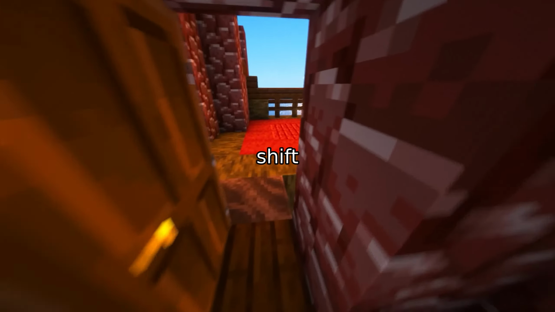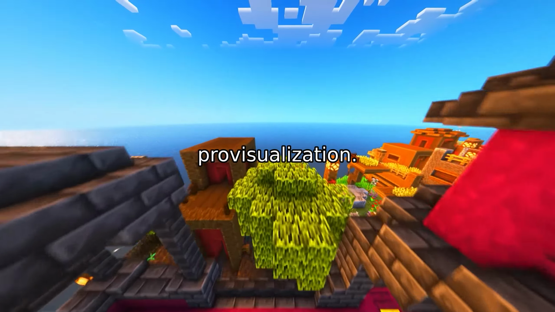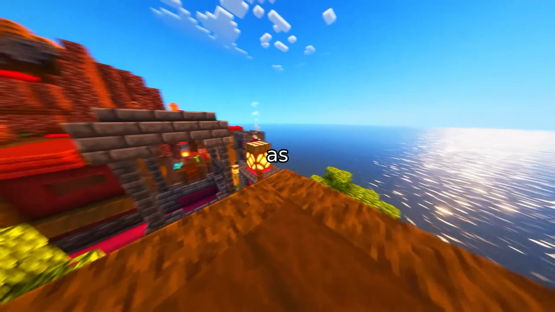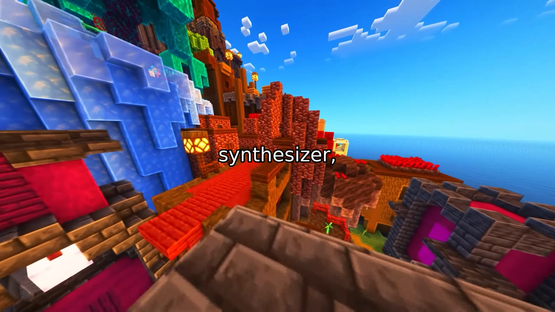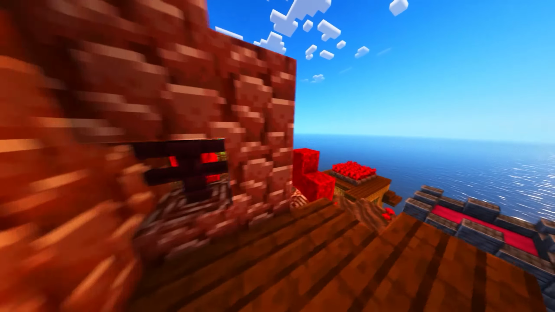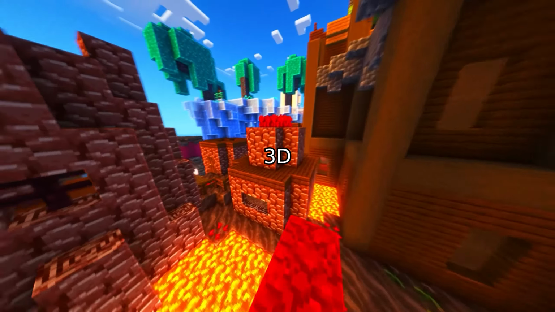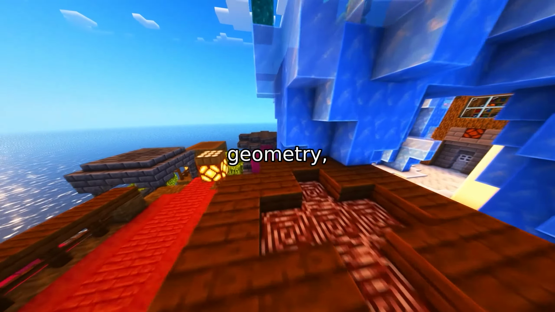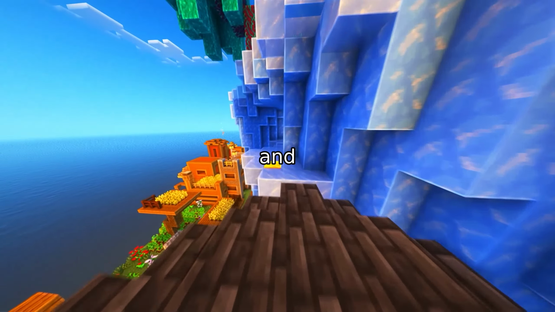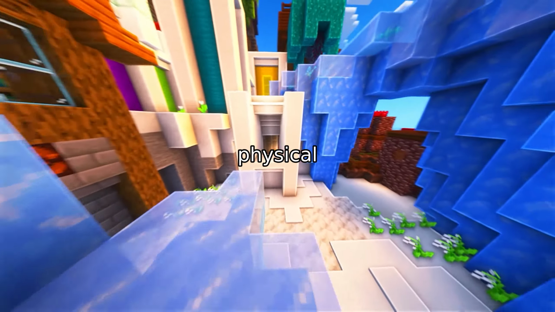StateFlow represents a fundamental shift in how we approach generative previsualization. We're moving away from treating AI as a one-shot image or video synthesizer, and toward treating it as a world-building engine. By maintaining an explicit, persistent 3D state, creators can iterate on geometry, evolve narratives through structured updates, and plan cameras that actually respect the scene's physical layout.